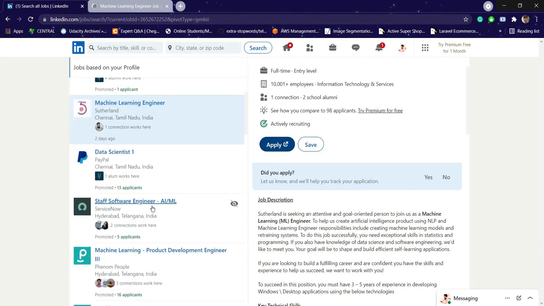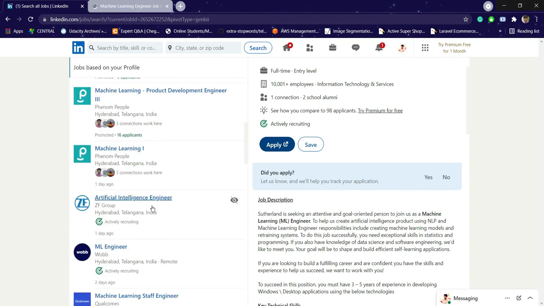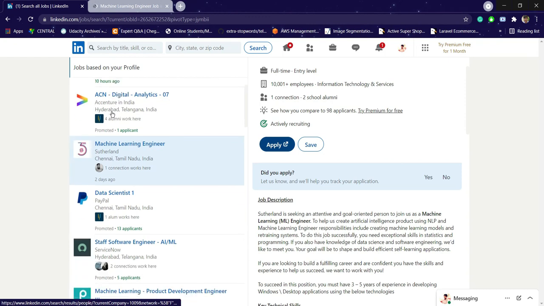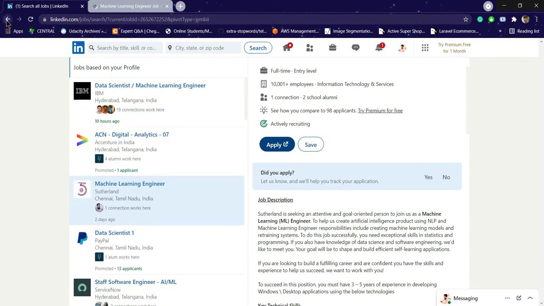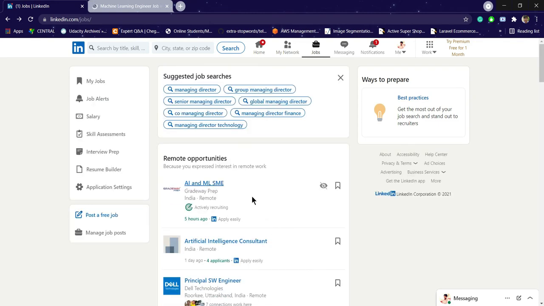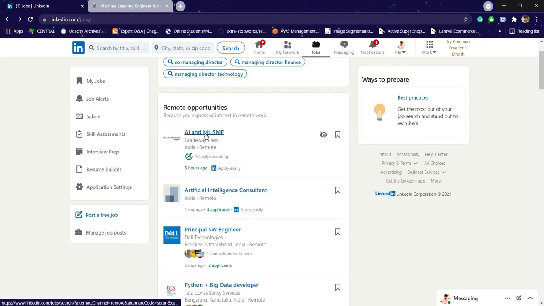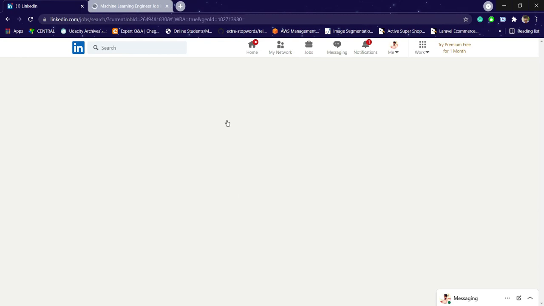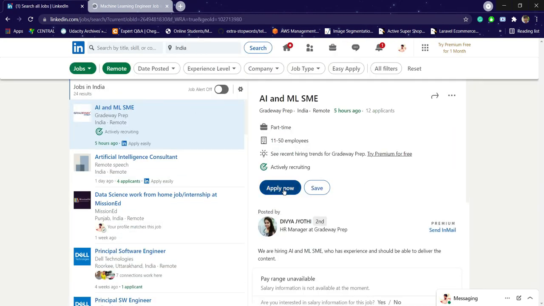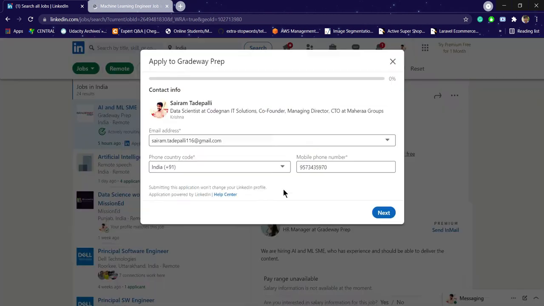Let's check for easy apply. So a tag will be there, easy apply. Previously I have seen somewhere in this jobs section also, easy apply. You can click on that easy apply, and those jobs will be, yes, this one. Easy apply means you can apply here itself according to your LinkedIn profile. They will try to shortlist you.